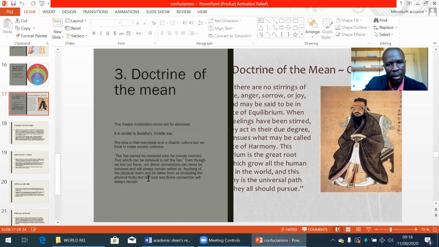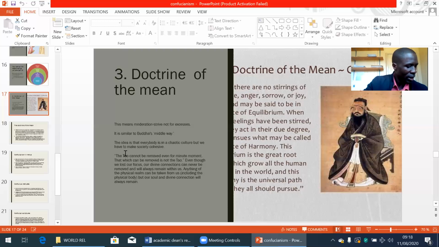Anything of the physical realm can be taken from us, including the physical body, but our soul and divine connections will always remain. So he emphasized that concept, what we are referring to there as the doctrine of the mean. And that is an emphasis on moderation, that we have to live moderate lives.